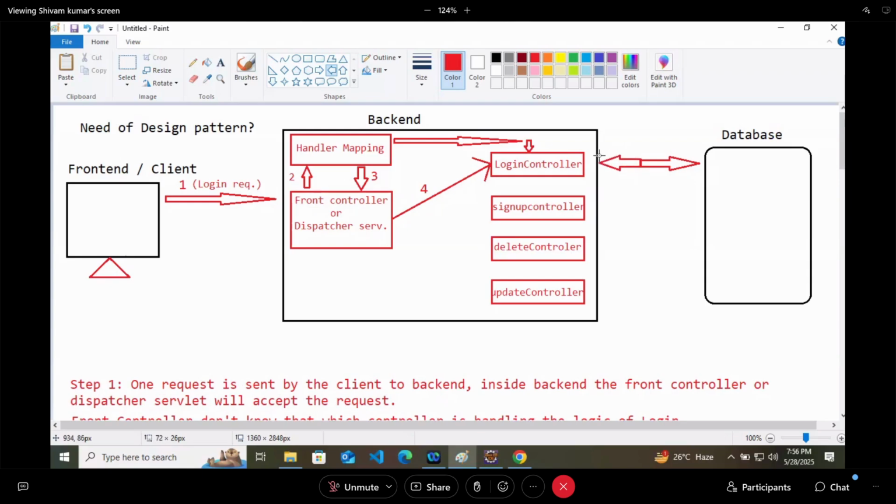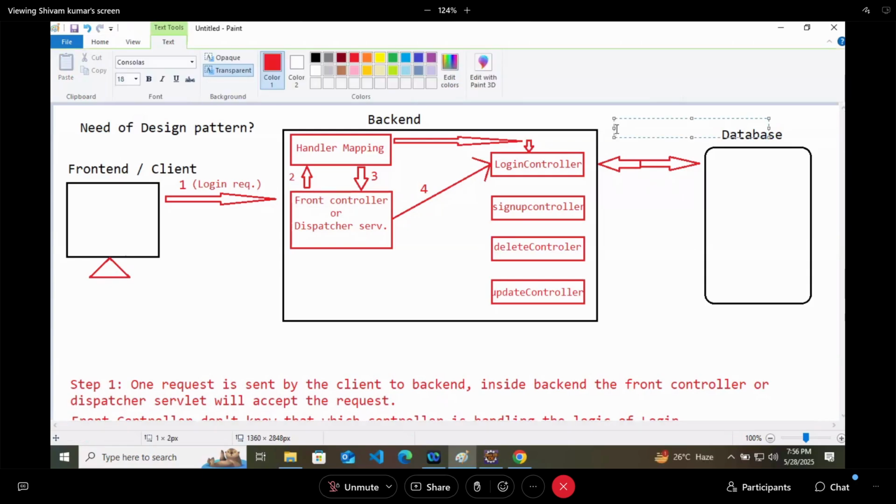So login controller will do the operations. It will be a CRUD operation. Any of the CRUD operations can be performed here with the database.